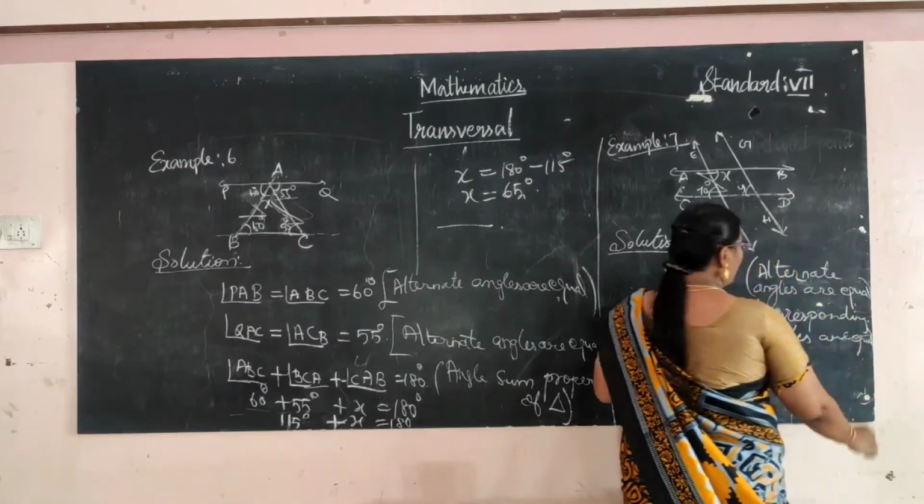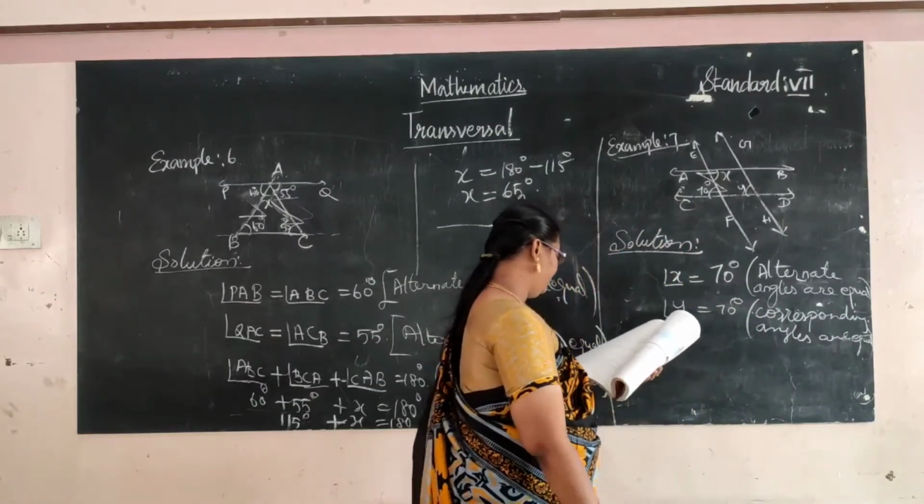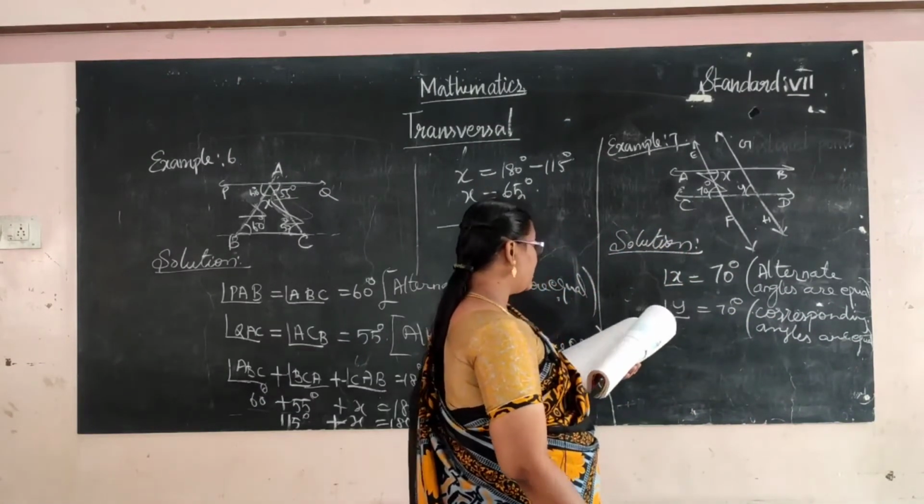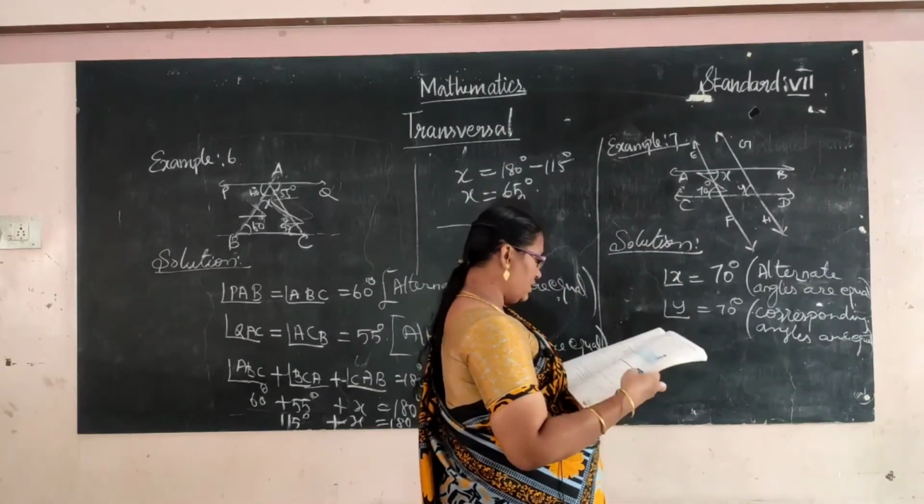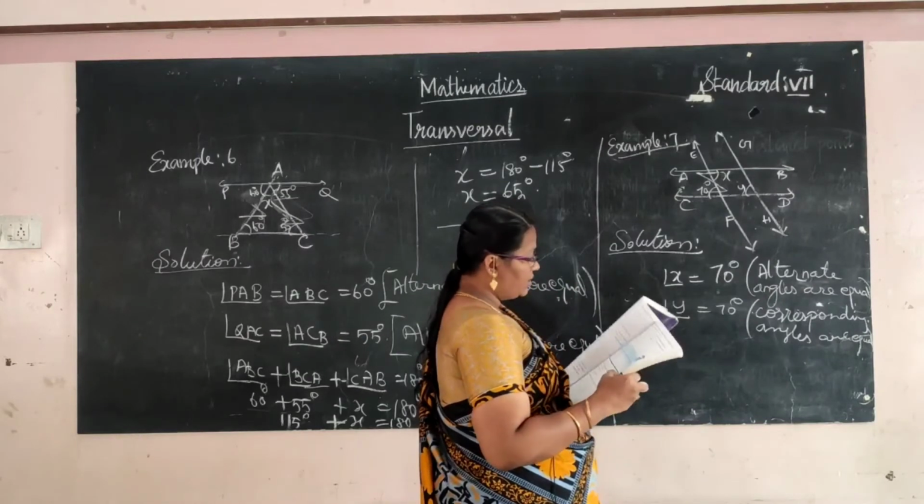Corresponding angles are equal. Okay, that's it. So angle x equals 70, angle y equals 70.